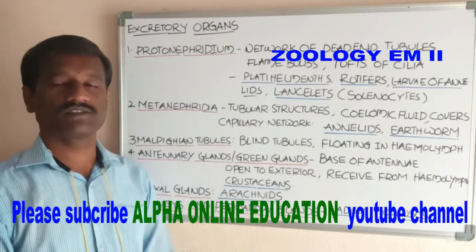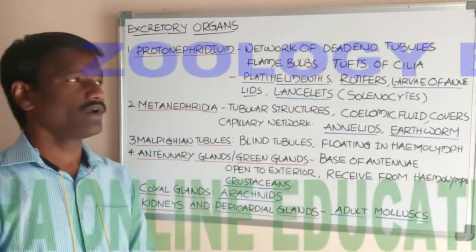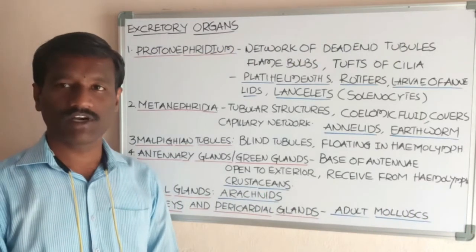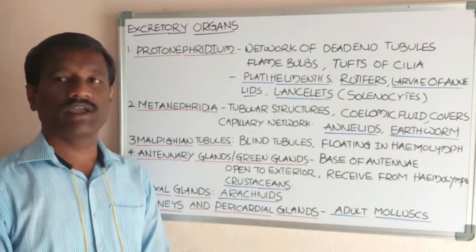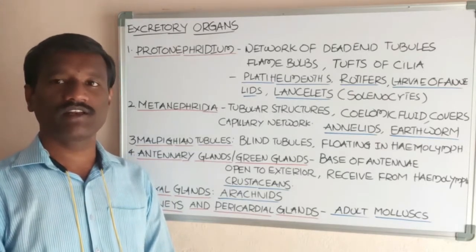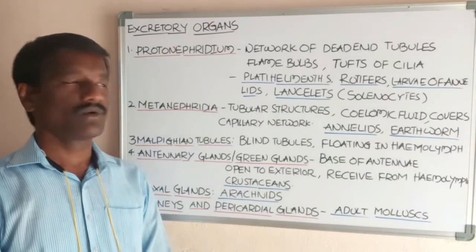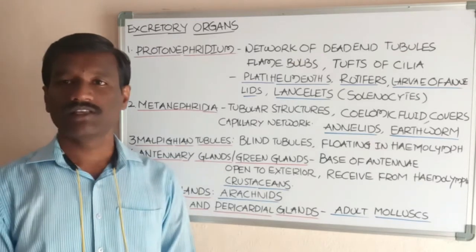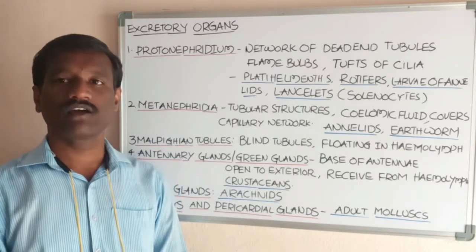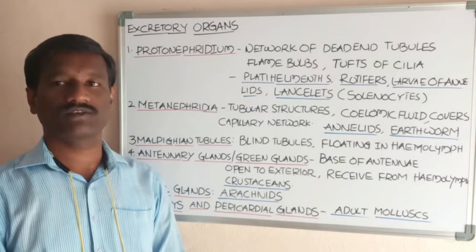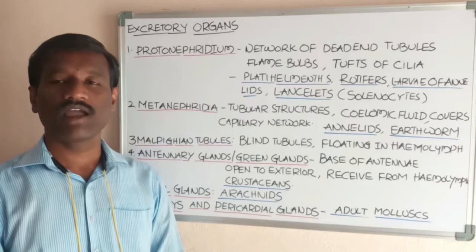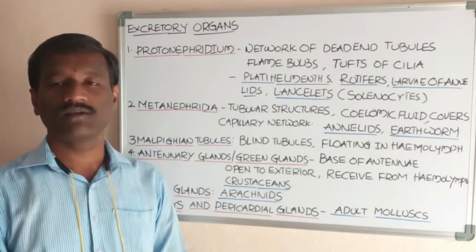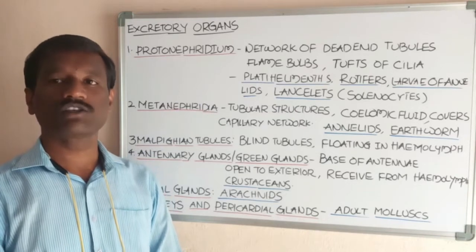Today the topic is excretory organs in animals: the different types of excretory organs present in various animals. These help in the elimination of excretory products, and they are useful in maintaining the ion balance and water levels in the body, which is osmoregulation.